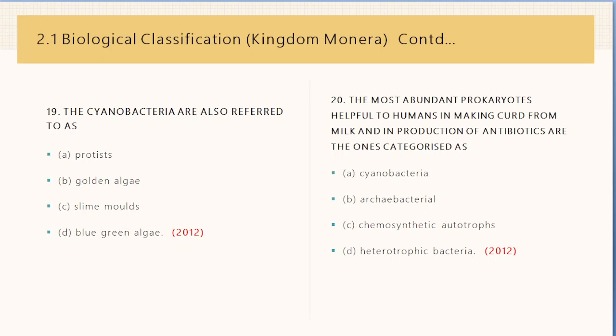The answer is heterotrophic bacteria. The maximum number of antibiotics are produced by mycelial bacteria known as actinomycetes, and most of the actinomycetes are saprotrophic, that is heterotrophic. Lactic acid bacteria that are used in preparation of curd are also heterotrophic ones.